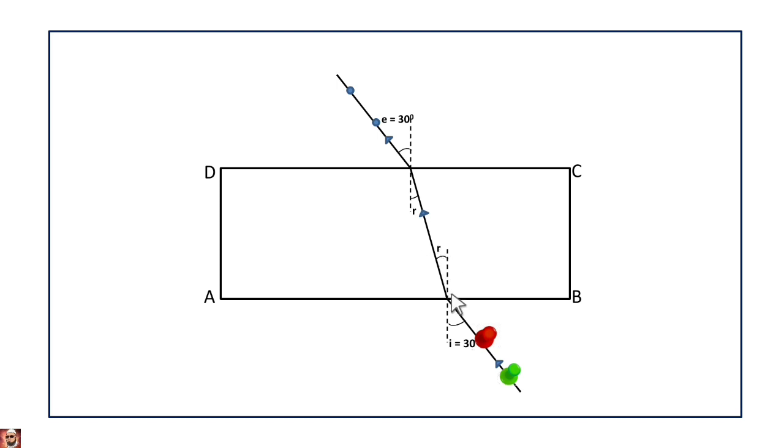Now extend the incident ray. When you extend the incident ray, the incident ray and emergent ray are parallel. This is the emergent ray and this is the incident ray. These 2 are parallel. The distance between the parallel rays is called lateral shift. If you measure the distance between these 2 lines, incident ray and emergent ray, this distance we call lateral shift. So like this we can find the lateral shift for different angles of incidence.